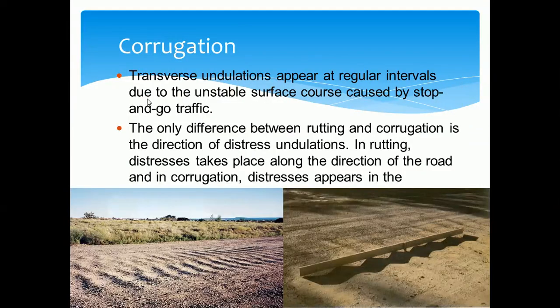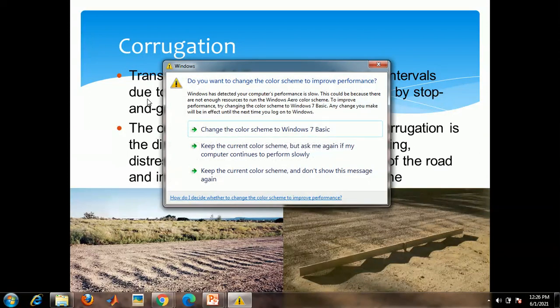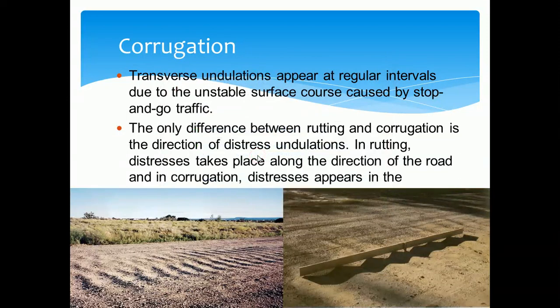And next is corrugation. You can easily differentiate by seeing the figure for rutting as well as corrugation. In case of rutting, whatever the undulations we are having, it is along the length of the pavement, that is along the wheel load. But here, whatever the undulations we are observing, that is in the transverse direction. So it is not along the length of the wheel load.